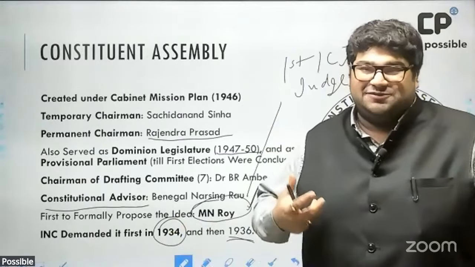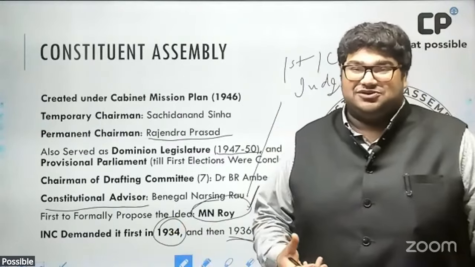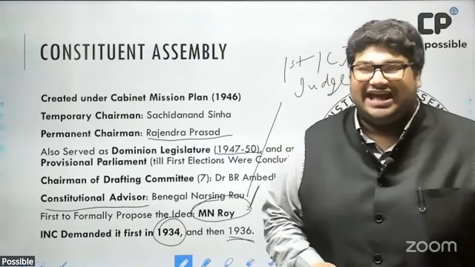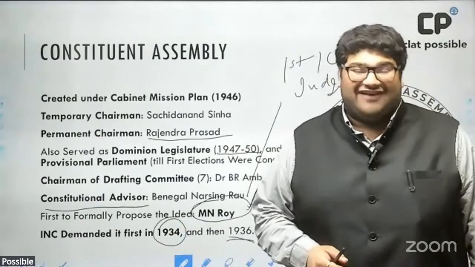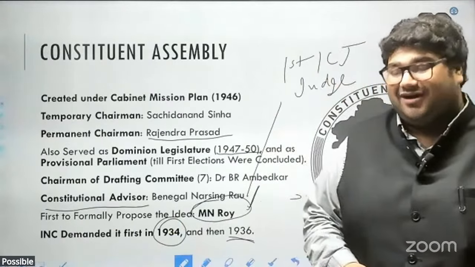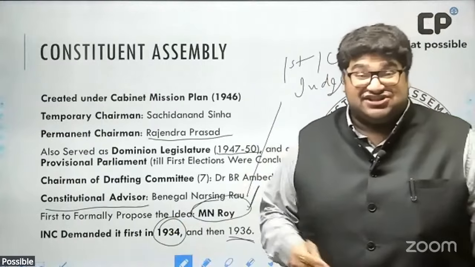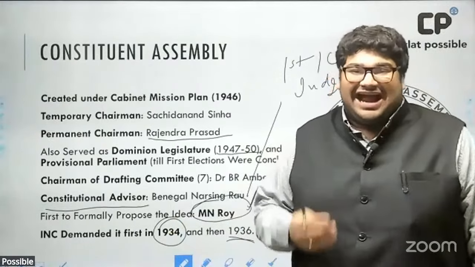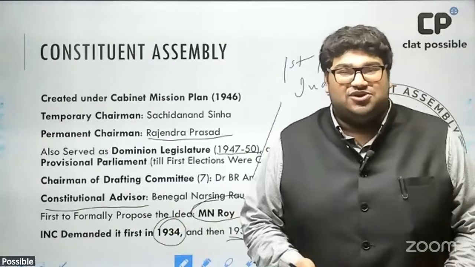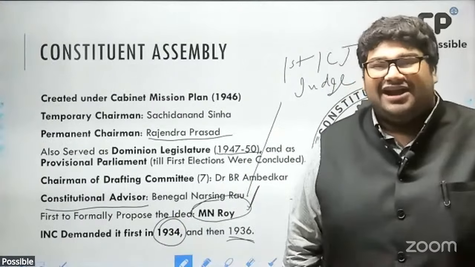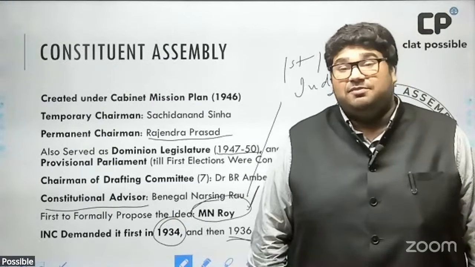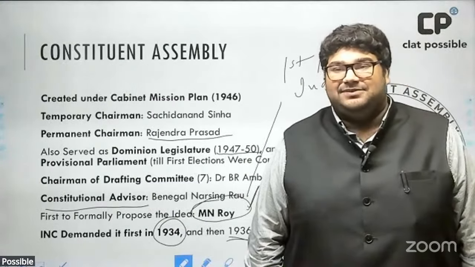This was part of the same resolution which rejected the Government of India Act of 1935. It was the stance of the Congress, as well as the national movement as a whole, that a foreign constitution could not be imposed, and a constitution for India should be one that is made by the people themselves.